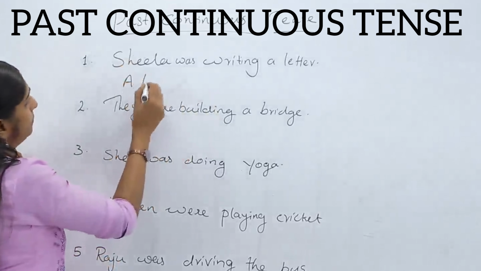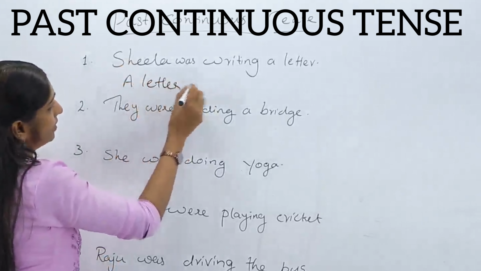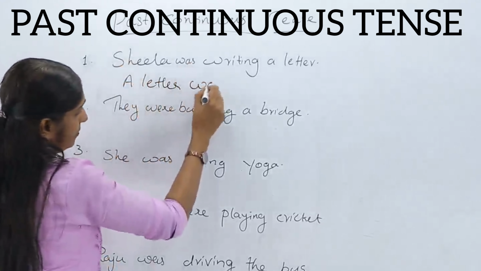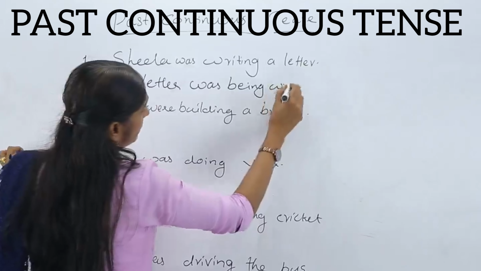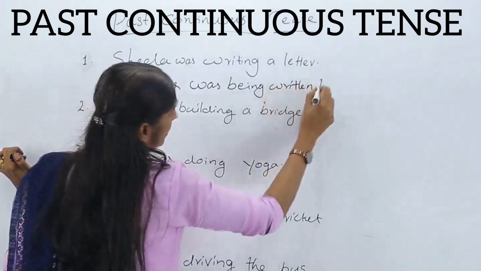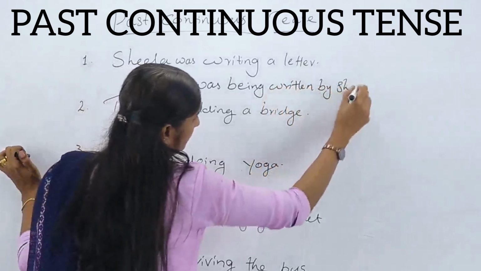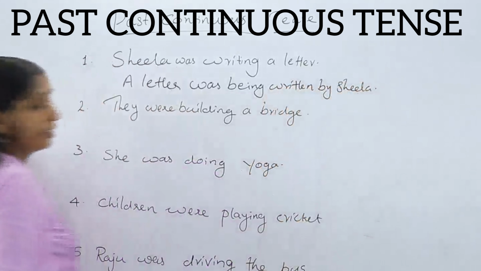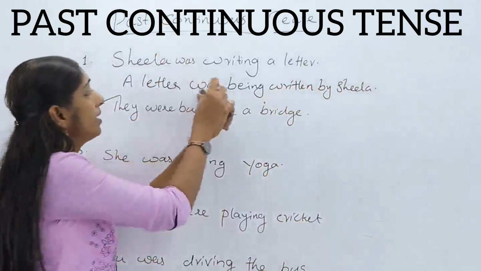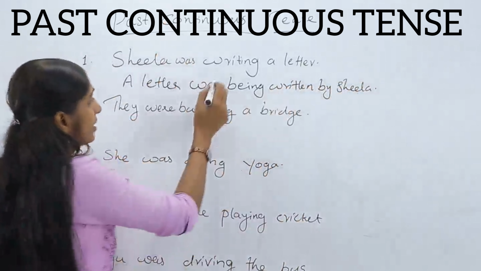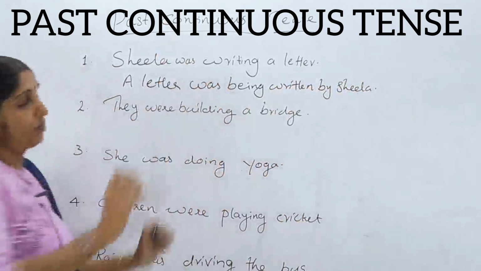A letter was being written by Sheila. Okay. In present tense, we have written like this, letter is being written. Only the change is in this was.